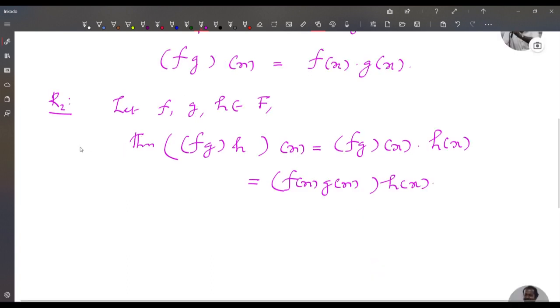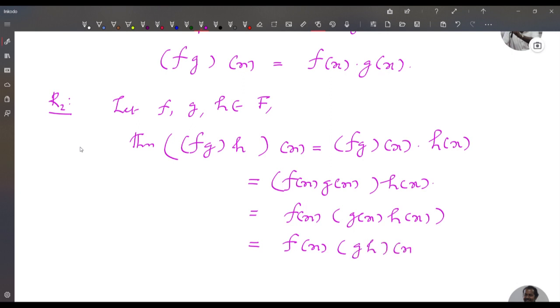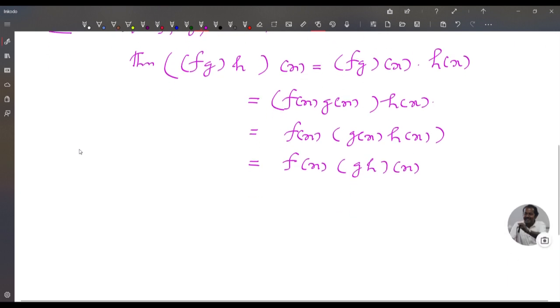And you know that f of x, g of x and h of x are real numbers. And you know that multiplication is associative in R. Therefore, this is equal to f of x into g of x into h of x. So this is equal to f of x into g into h of x. So this is equal to f into g into h of x.